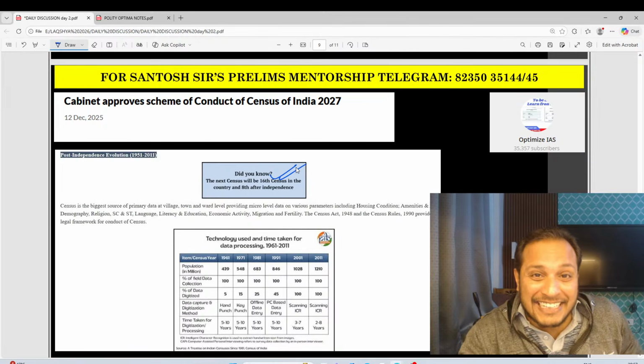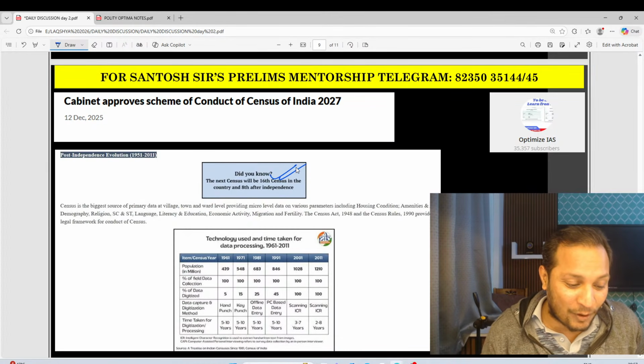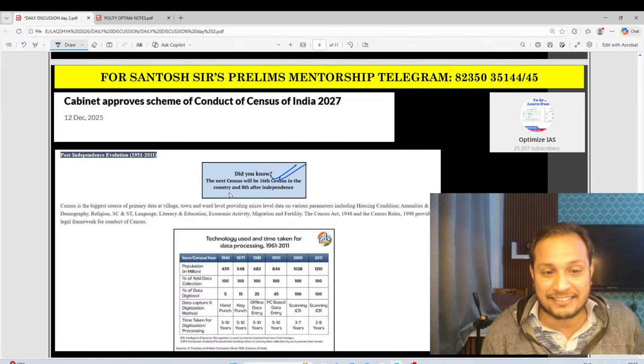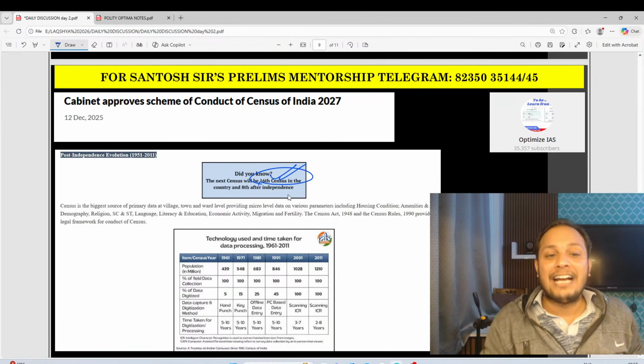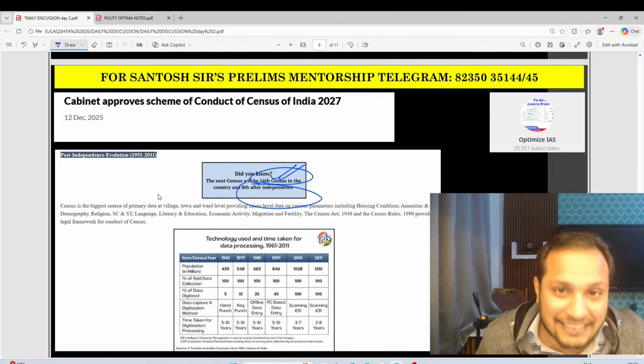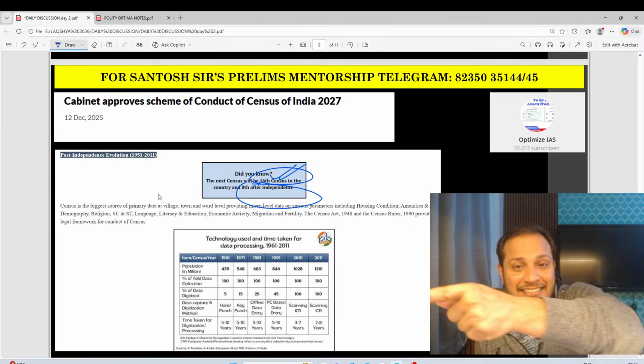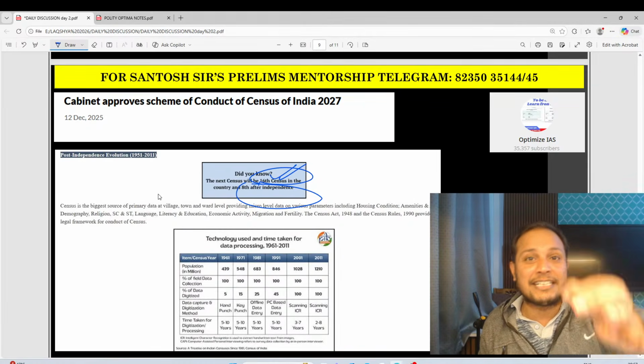It is the 16th census, very, very important, and it is the 8th census after independence.